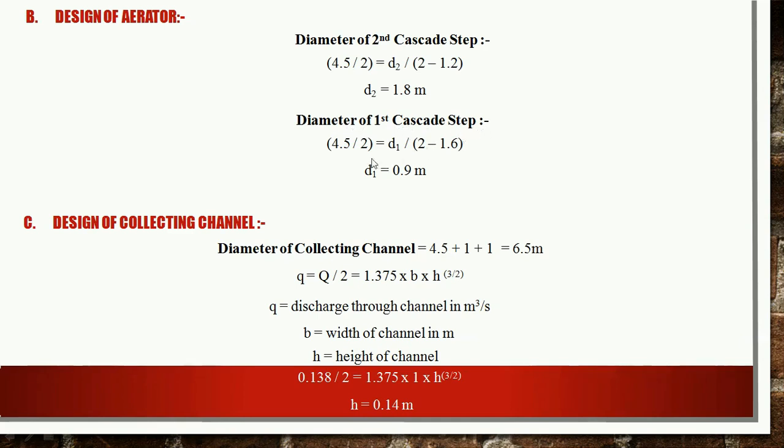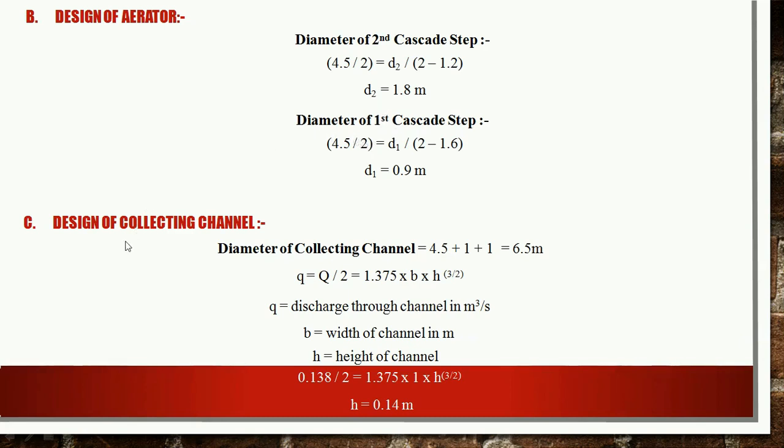And finally, the diameter of the first cascade step can be calculated using the similar formula. Just we have to replace this 1.2 with 1.6 as there are 4 steps below this first topmost cascade step, and solving this equation we get the diameter of the first cascade step as 0.9 meter. In this way we have calculated the diameter of all the 5 cascade steps.